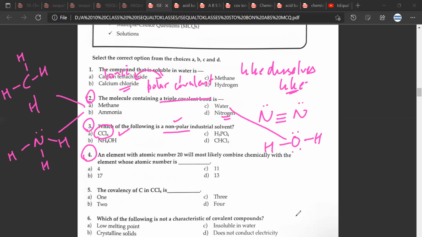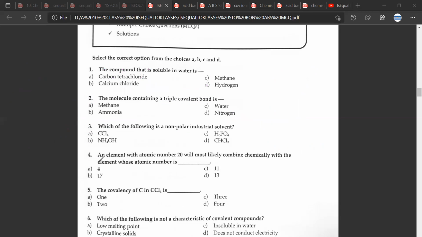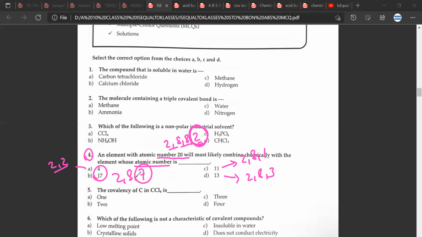So next question would be 17. An element whose atomic number is 20 will most likely combine chemically with the element whose atomic number is... So this is 2, 8, 8, 2. The options are 16, 18, 20. If we look at this, this is 2, 8, 1. This is 2, 8, 3. This is 2, 2. All of these are metals. Here we have 2, 8, 7, which is a non-metal. So that is why B is the correct answer. Great, Mr. CB. Next question.